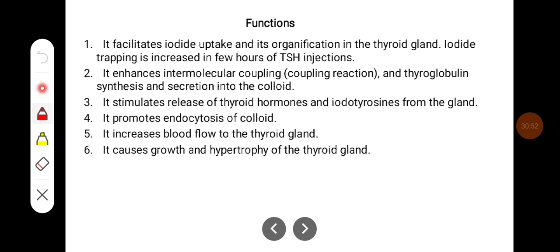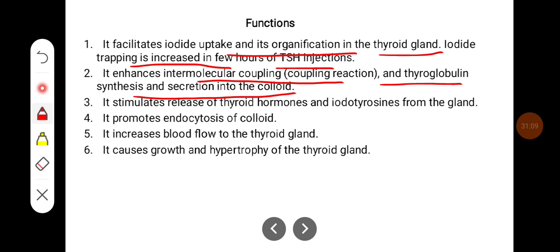TSH facilitates iodide uptake and its organification in the thyroid gland. Iodide trapping is increased within a few hours of TSH injections. It enhances the intramolecular coupling, that is the coupling reaction, and thyroglobulin synthesis and secretion into the colloid. It stimulates release of thyroid hormones and iodotyrosines from the gland.